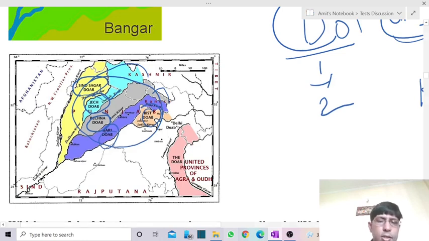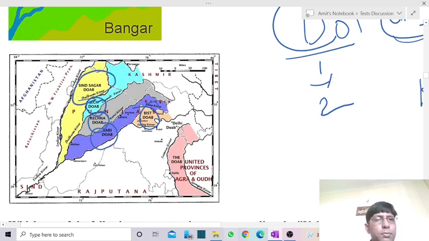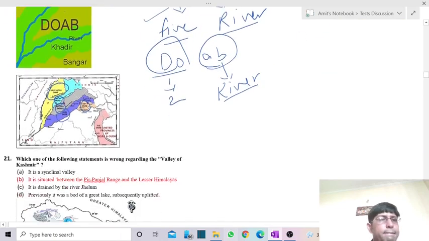Okay, right? It is the Doab of river Indus and its tributaries which actually forms Punjab. So the region between two rivers is called a Doab. So they have Bist Doab, Bari Doab, Rachna Doab, Chej Doab, and then comes Sindh Sagar Doab. Okay, so Doab is the land or the region between the two rivers. The answer is D.